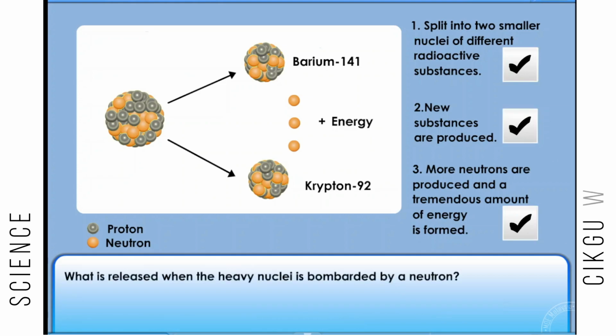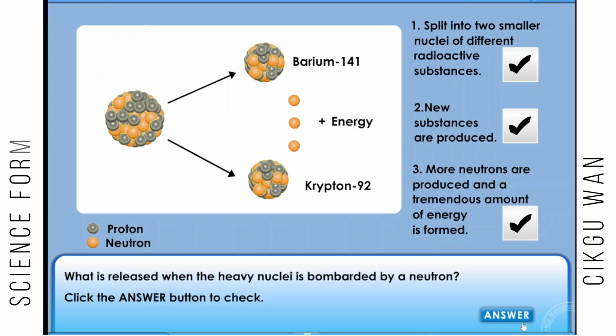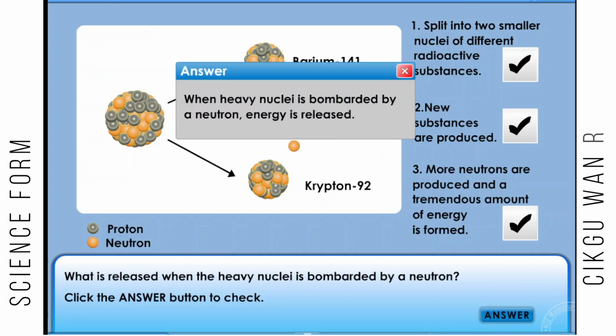What is released when the heavy nuclei is bombarded by a neutron? Click the answer button to check. When a heavy nucleus is bombarded by a neutron, energy is released.